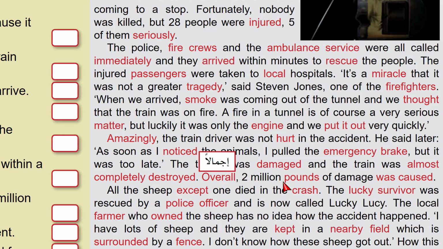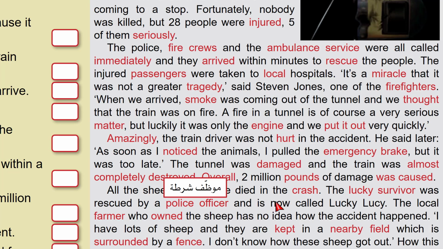Overall, totally, 2 million pounds, the money used in Great Britain, of damage was caused. This accident was a reason for a very big damage that cost more than 2 million British pounds. All the sheep except one of them were killed in the crash, in the accident. The lucky survivor, the fortunate one that stayed alive, was rescued by a police officer, someone who works for the police,